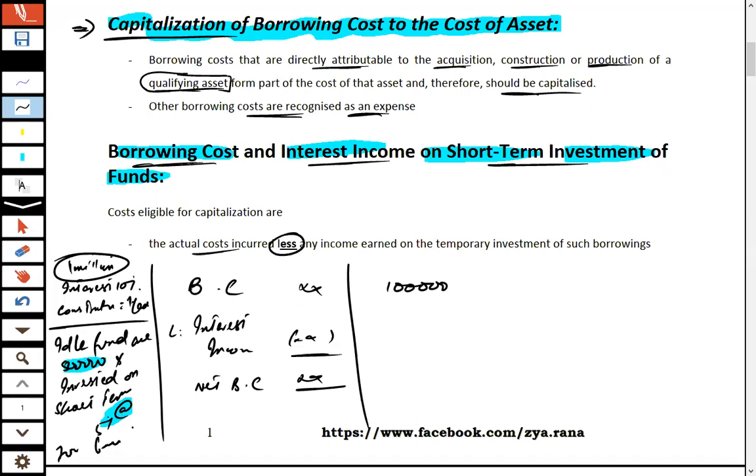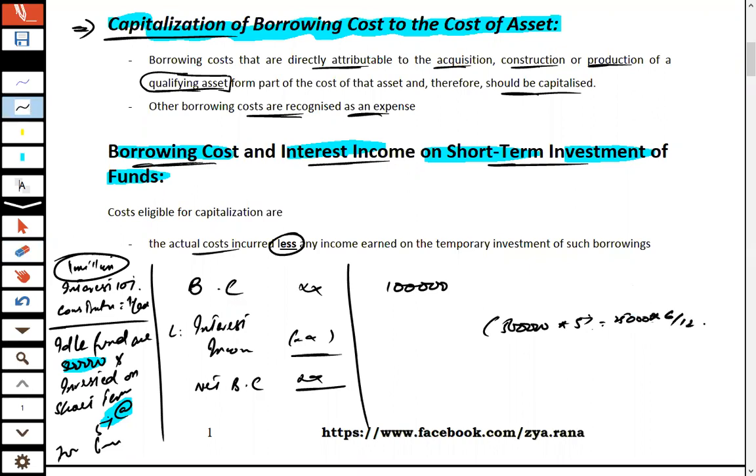So 500,000 multiplied by 5% is 25,000, and you invested this amount for a period of 6 months.